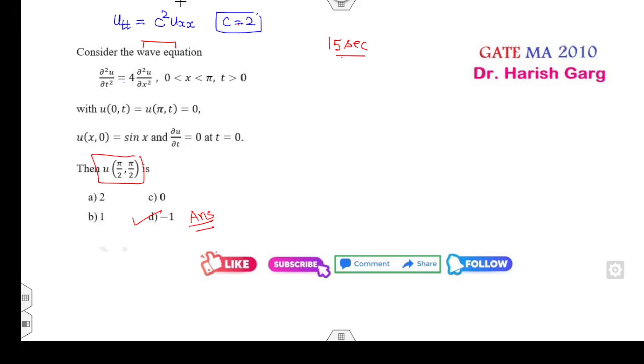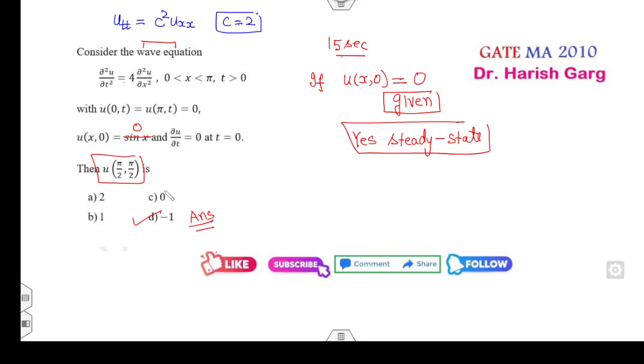अच्छा, एक और ट्रिक बता रहा हूं इसी question के लिए। अगर u of x comma 0 is given to you, फाइन, अगर यहां पे आपको 0 दिया होता, then yes you can apply the steady state approach. तो आप मेरी shortcut trick से solve करते, then your answer will be 0. वो हमने अभी देखा था ना, आपका solution क्या आया था, ax plus b. You can apply this approach, this initial condition, you will get b is my 0, therefore your solution is my 0. So at any point is also 0, लेकिन उसके लिए ये initial point आपका 0 पे होना चाहिए.